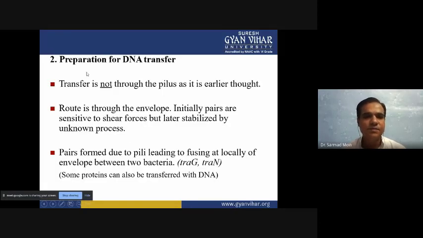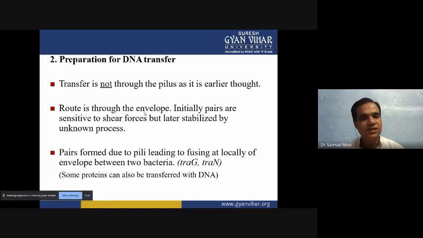Then the next step is preparation for DNA transfer. Now the DNA will be ready for transferring, and a nick will be formed on the plasmid, so that single-stranded DNA will be separated from one side and removed from the double-stranded DNA.